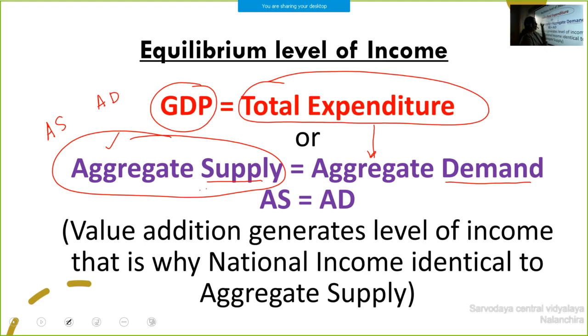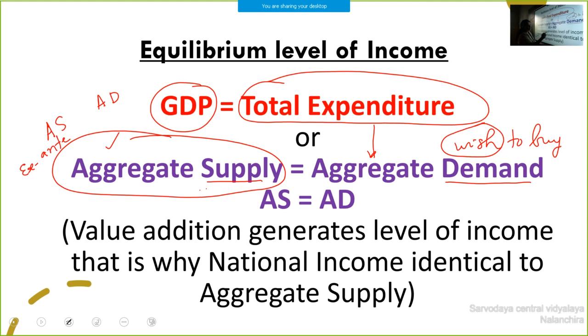Instead of producer you can use consumer here: the level of GDP which the consumer wishes to buy. I think you know why I use the word wish, because this is ex ante expenditure. Here also ex ante supply. It is never expressed ex post.